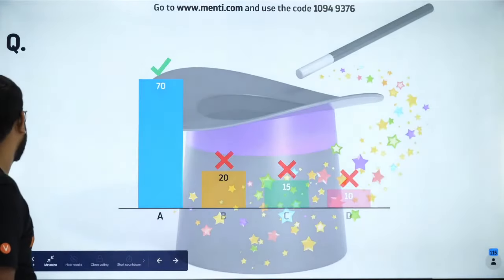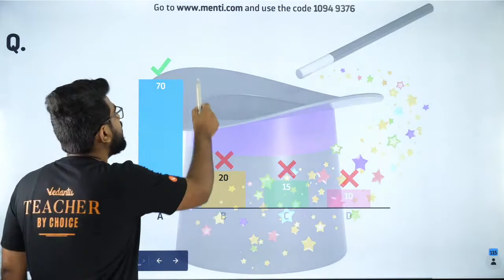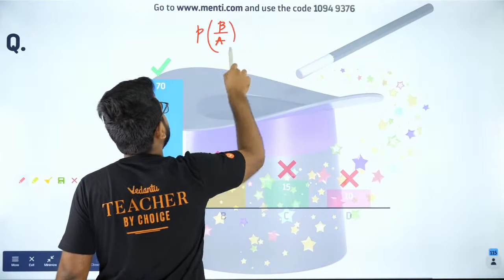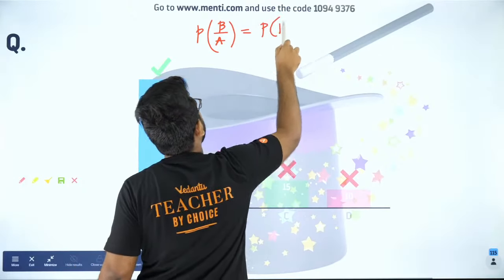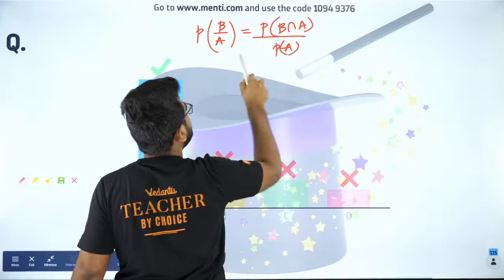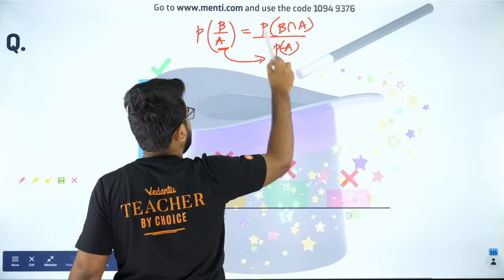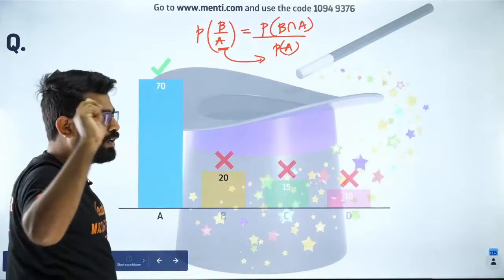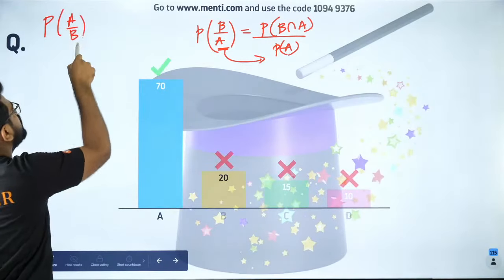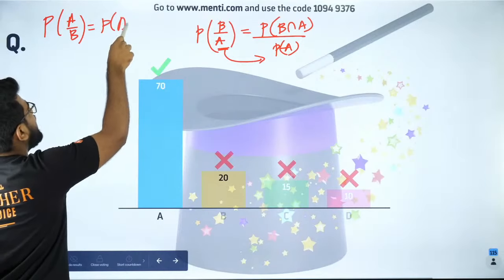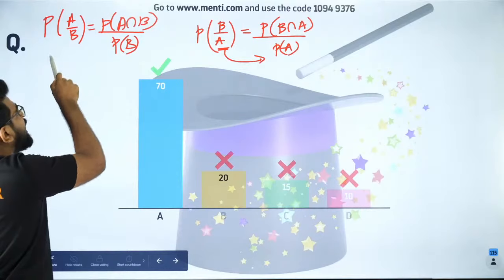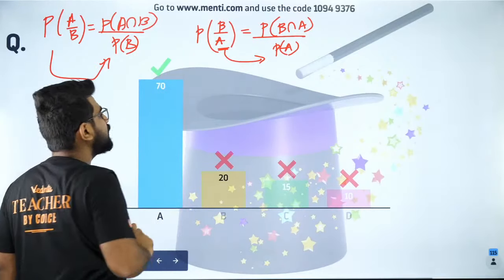You guys are awesome. It is indeed option A which is the right answer, because when you have P of B by A, which is conditional probability, it is nothing but P of B intersection A divided by P of A. So whatever is there in the bottom will come as P of A. If you want P of A by B, how will it be? P of A by B will be P of A intersection B divided by P of B. So that is how you write conditional probability. Are you all clear with it?